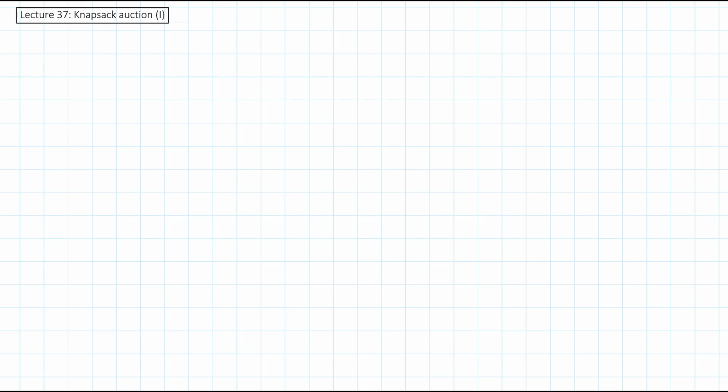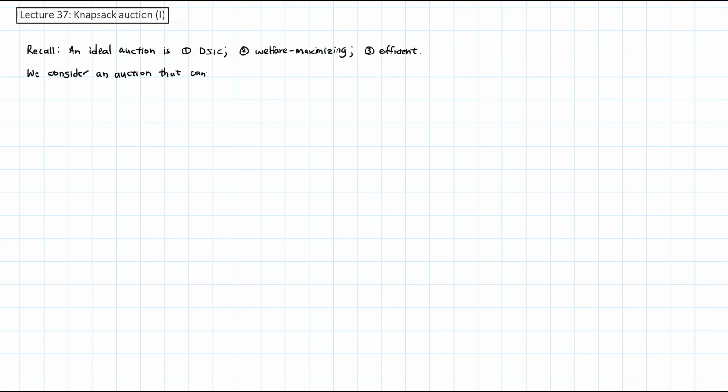Hello! We now look at applying Myerson's lemma to cases where ideal auctions are not possible. Recall that an auction is ideal if it is DSIC, welfare maximizing, and efficient. We now consider an auction that cannot be ideal.